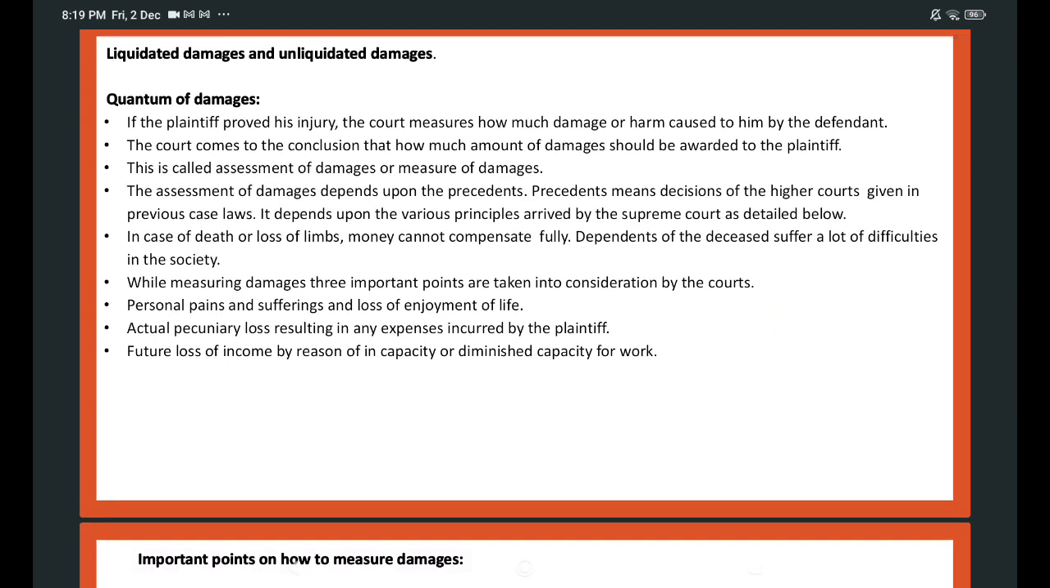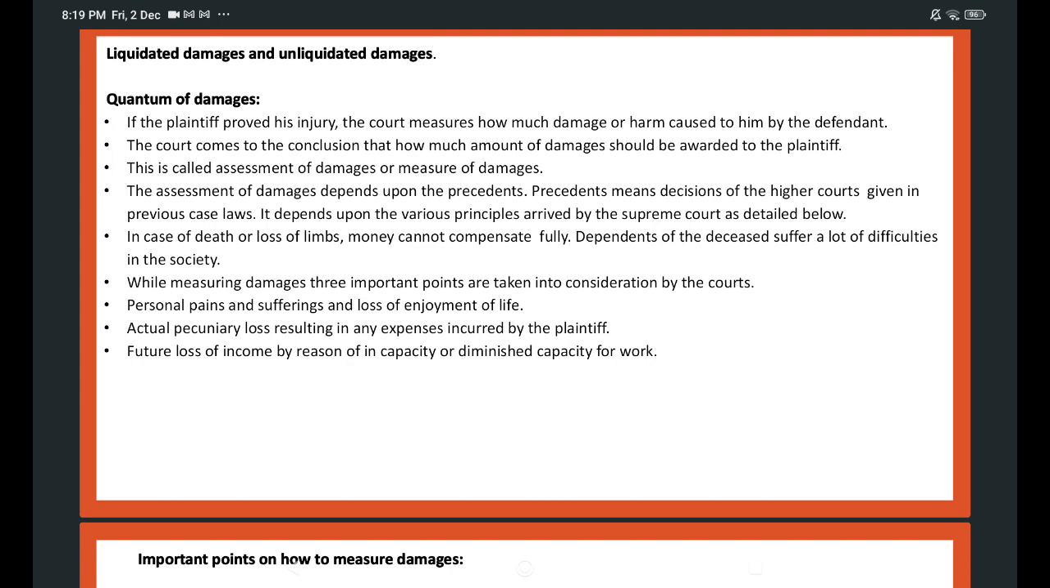The quantum of damages. The judges have to consider the following points. The assessment of damages depends upon the circumstances. If the plaintiff proved his injury, the court measures how much damage or harm was caused to him by the defendant. The court comes to the conclusion how much amount of damages should be awarded to the plaintiff. This is called assessment of damages or measure of damages.